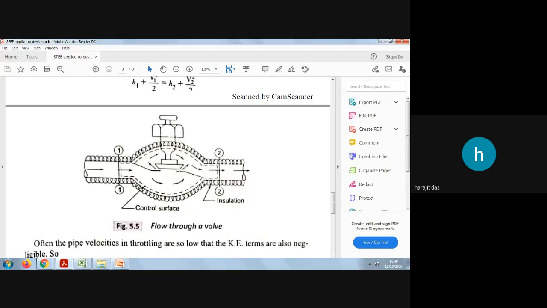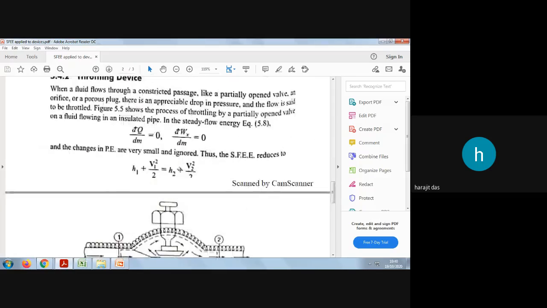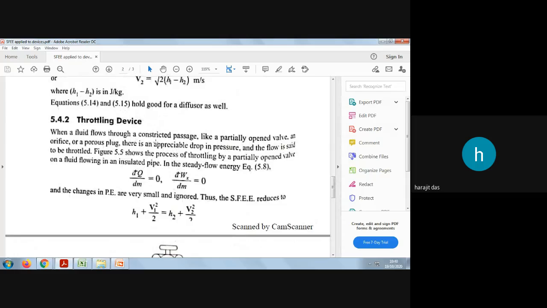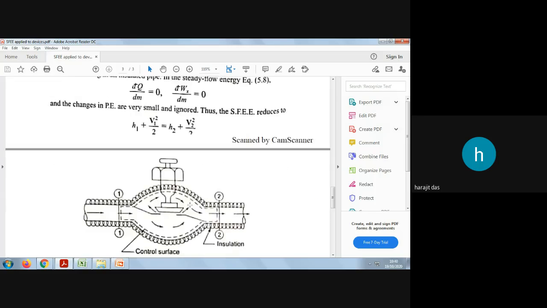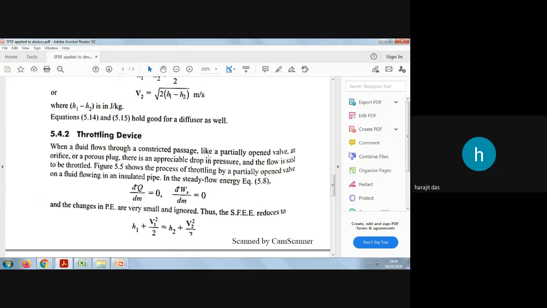Okay, so what will happen when you apply the steady flow energy equation? When a fluid flows through a restricted, constrained passage like a partially open valve, as you can see, this is a partially open valve and this area is constricted. If you open it totally, then you will get an open flow, so there will not be any restriction. So it is a constricted passage. Like a partially open valve, an orifice, or a porous plug, there is an appreciable drop in pressure, and the flow is said to be throttled.